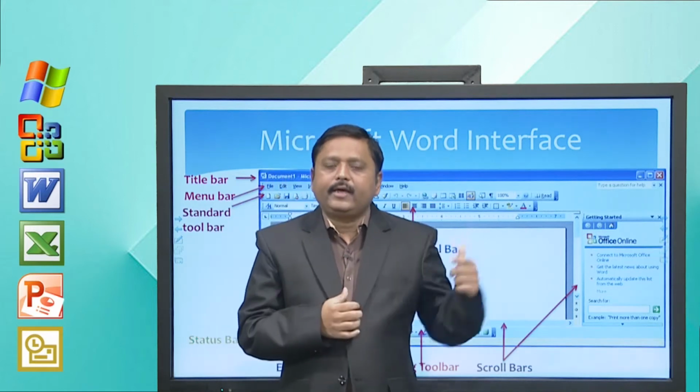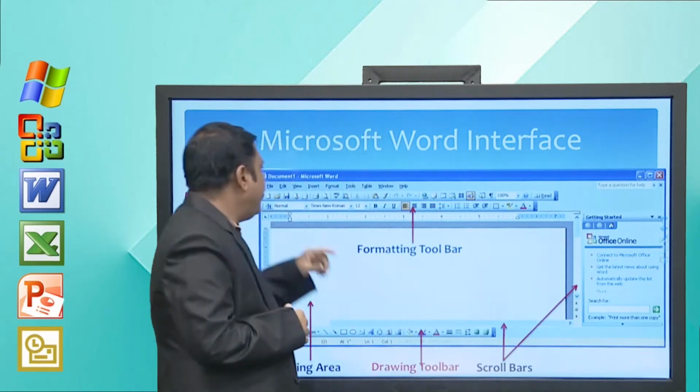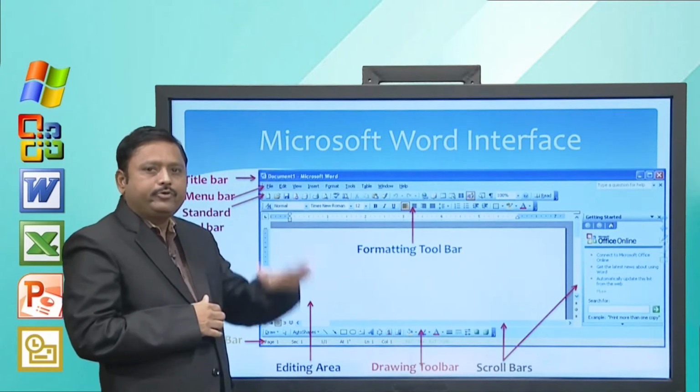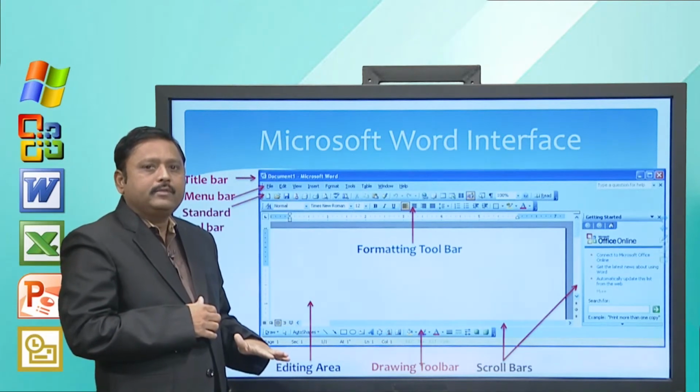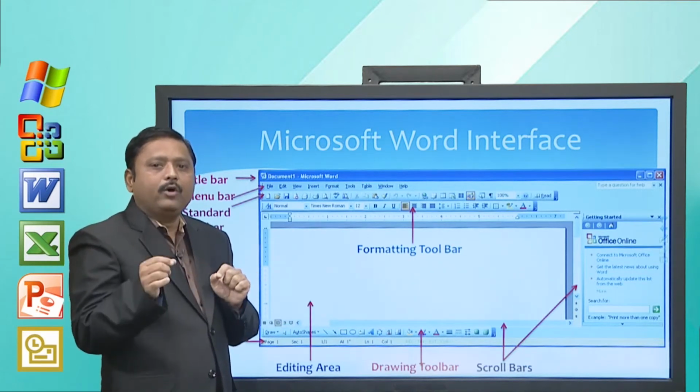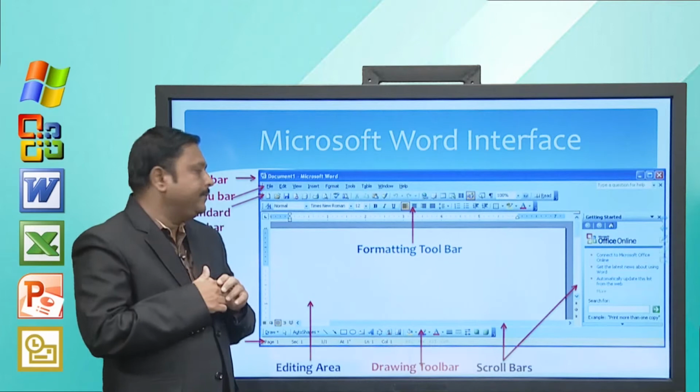So, the next line is the menu bar. Inside a menu, these are called drop down menus. When you click on a menu, it will show drop down menu items, and from these items you can select any option that you want to apply.